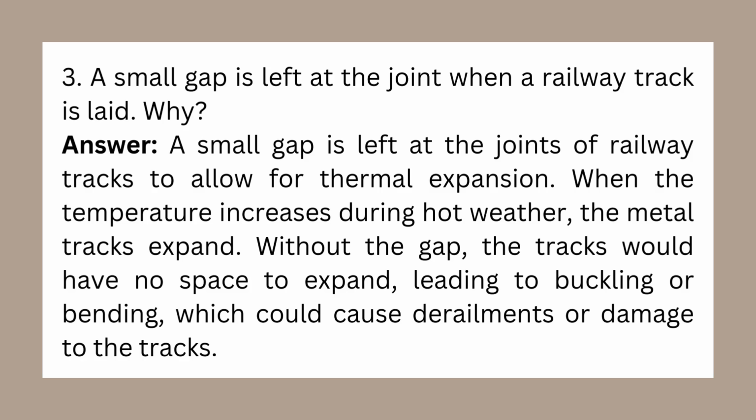Next question. Why is a small gap left at the joint when a railway track is laid? Answer. A small gap is left at the joints of railway tracks to allow for thermal expansion. When the temperature increases during hot weather, the metal tracks expand. Without the gap, the tracks would have no space to expand, leading to buckling or bending, which could cause derailments or damage to the tracks.